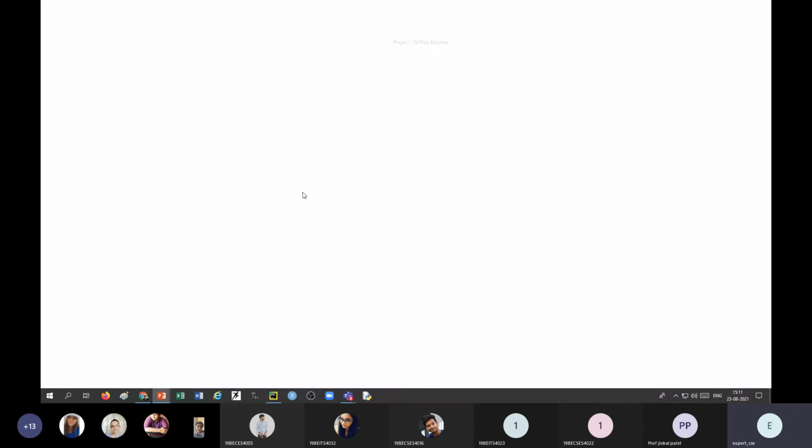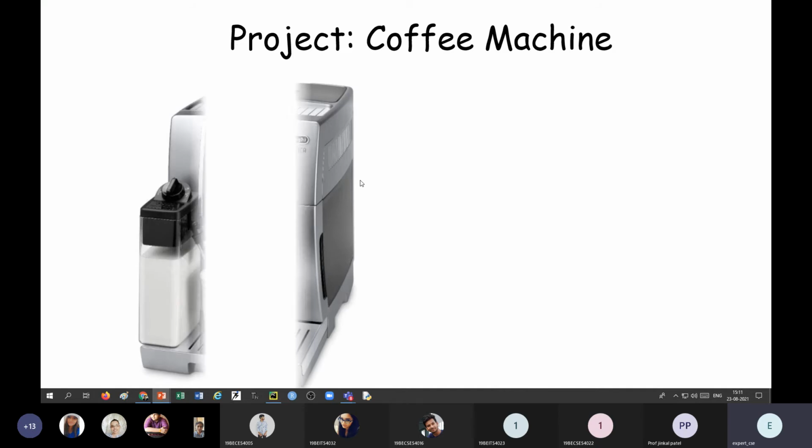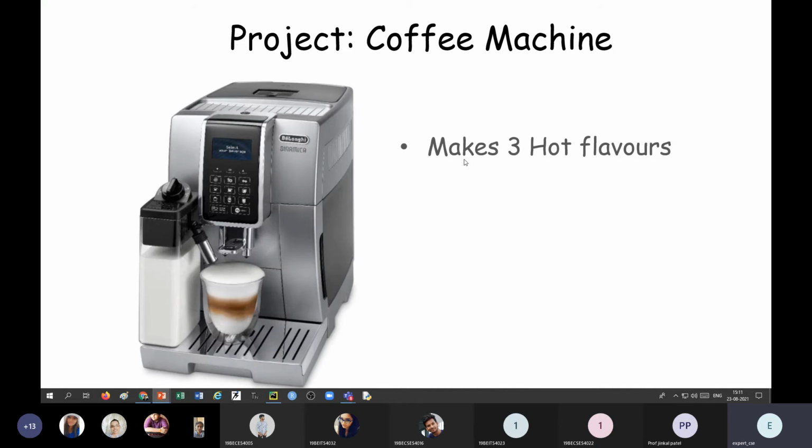This coffee machine has some features. It gives you 3 hot flavors, so it provides 3 types of coffees. This machine is coin operated, so whatever coins you put in, the machine should calculate whether the coins you have input are sufficient, or if it is more than required, then it should be refunded.